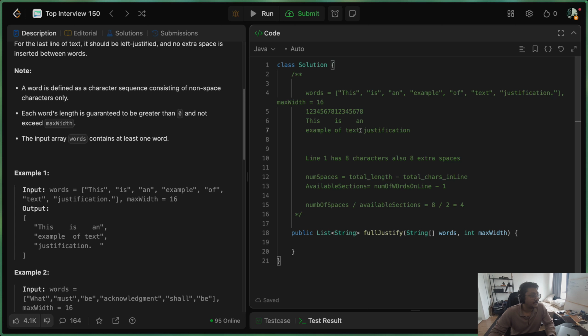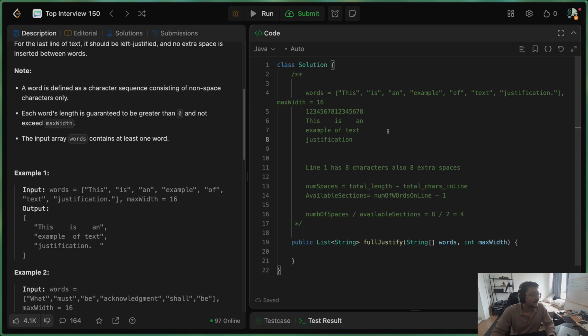And the moment we try to fit that, it is exceeding the boundary of the max width allowed. So we cannot fit this in this line. So we skip this. We add it to the next line. And then for this line, we have to again justify this text.